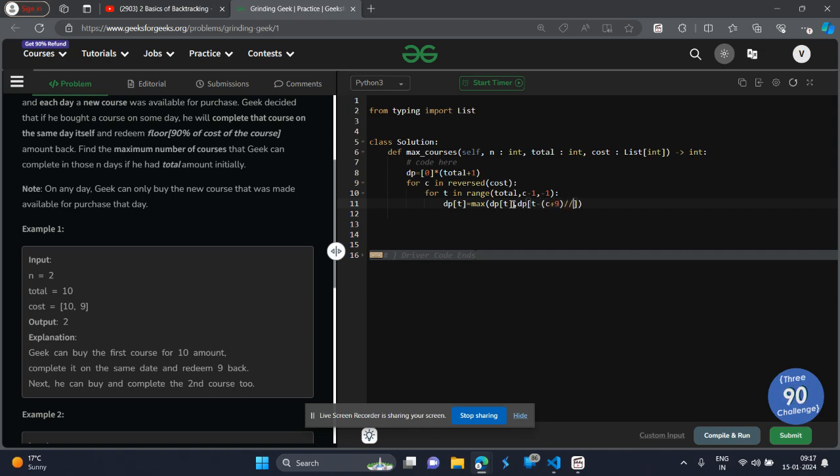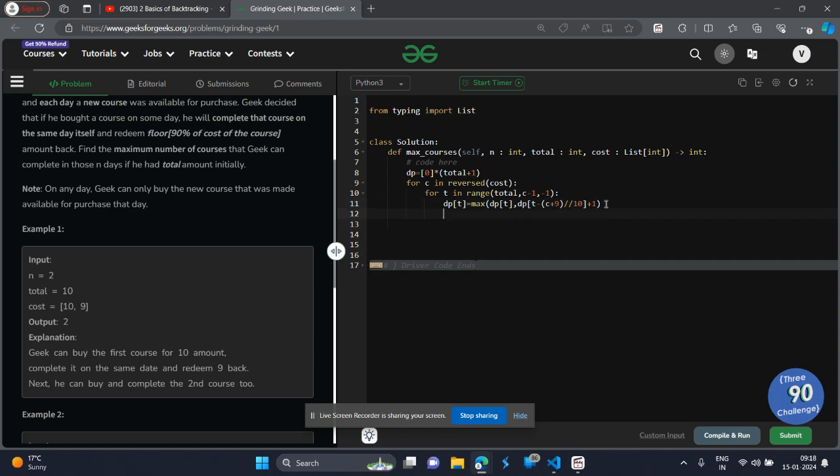It is saying that I was able to redeem 90% of my amount and I purchased this course. Either I'll be able to purchase the previous course, or I will be able to purchase this course using the 90% of money which I was refunded the last day. And plus one signifies that I have purchased this course. I've added this course to my cart.